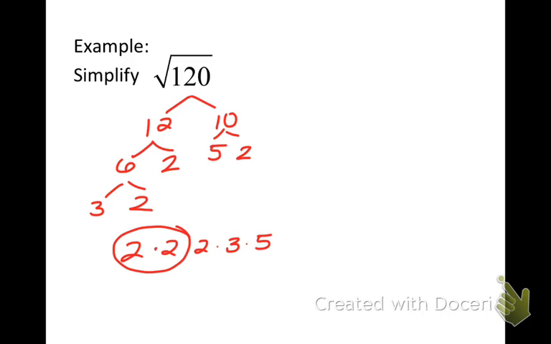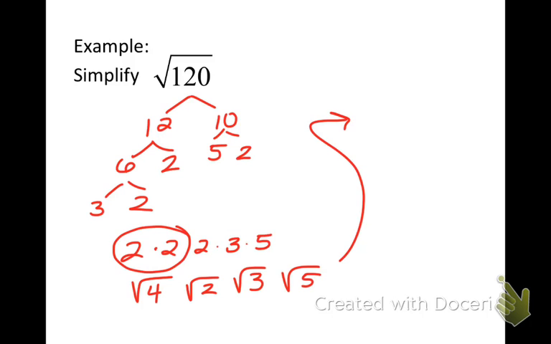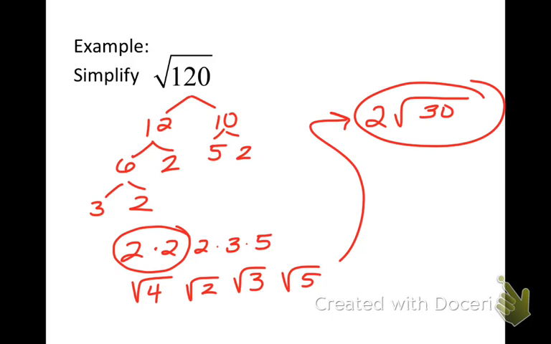Also, what do you do with the extra two? Good question. Now I'm left with only one pairing of 2, so that gives me a square root of 4, and then I have a square root of 2, a square root of 3, and a square root of 5. The square root of 4 is going to turn into a 2. Then what am I going to do with the rest of those square roots? Not add them. What's the operation? Multiply. So 2 times 3 is 6 times 5 is 30. So my simplified form is 2 square root 30.